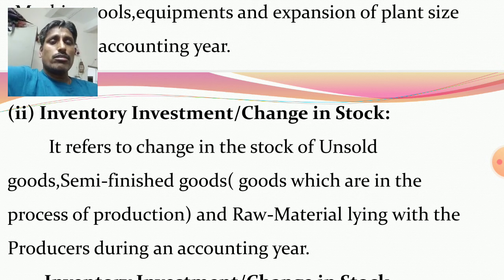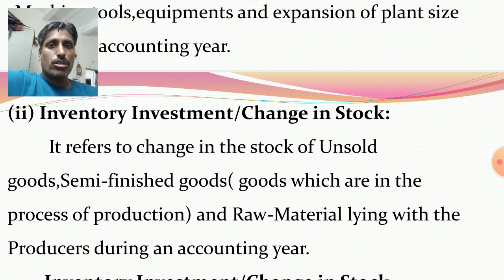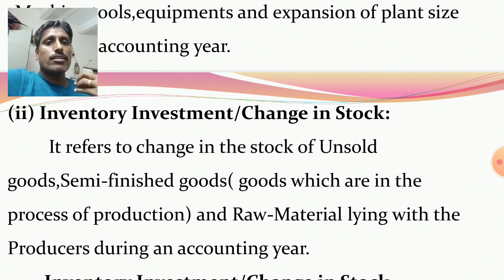Unsold goods are those goods that have not been sold by the producer, so they must be stacked up or accumulated by the producer. It is undesirable stock. Suppose, for example, a thousand air conditioners are produced by the company, but during the same year only 500 air conditioners are actually sold. So another 500 air conditioners are unsold. So it is undesired stock.